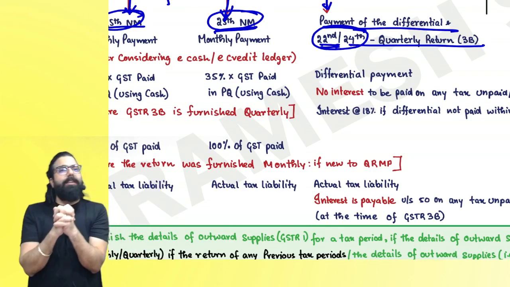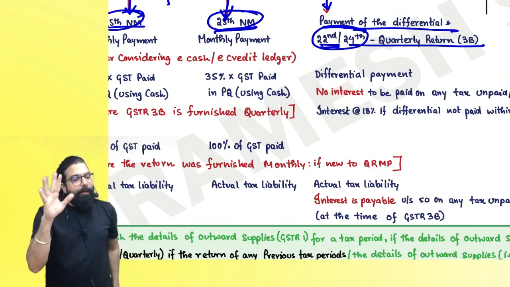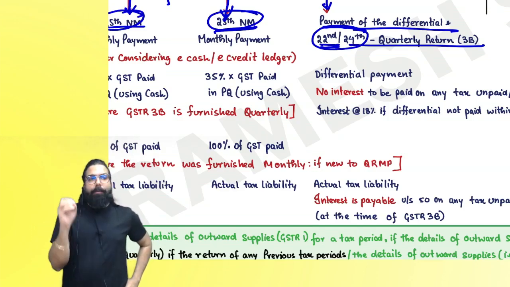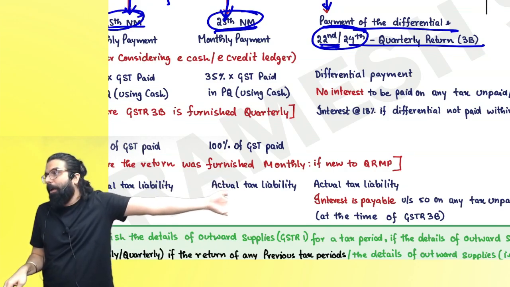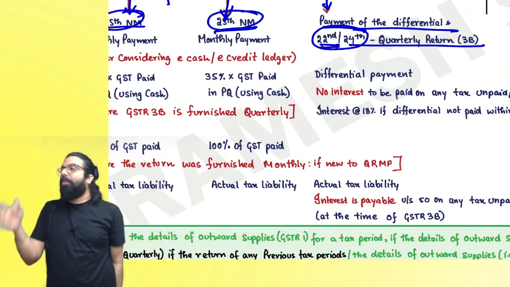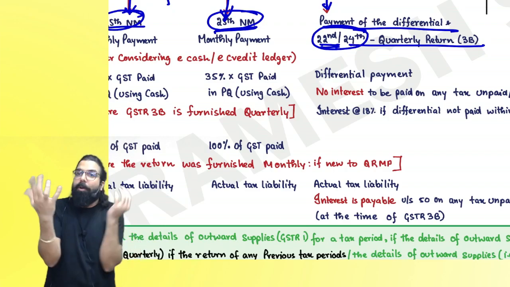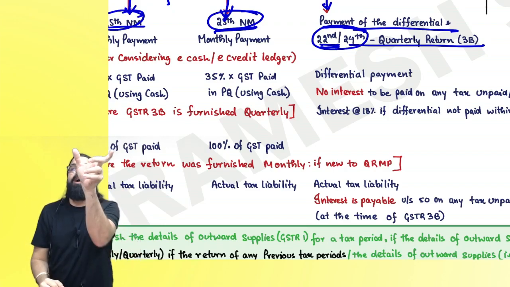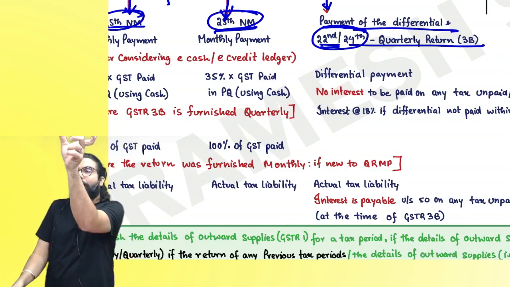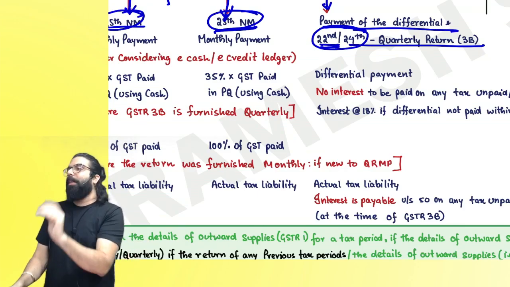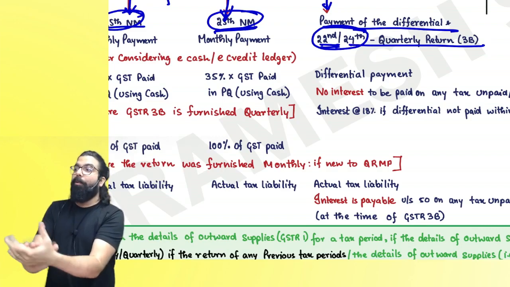People went ahead and said, sir, I will do my calculation at the end, when I have to file my GSTR 3B, which is after the quarter gets over. So sir, every month, how will I make the payment? Because I am not doing the calculation of output and input. Because I am under quarterly return, why take the headache of calculating output, input, and then making the payment? The government said, but sir, I want revenue collection every month.